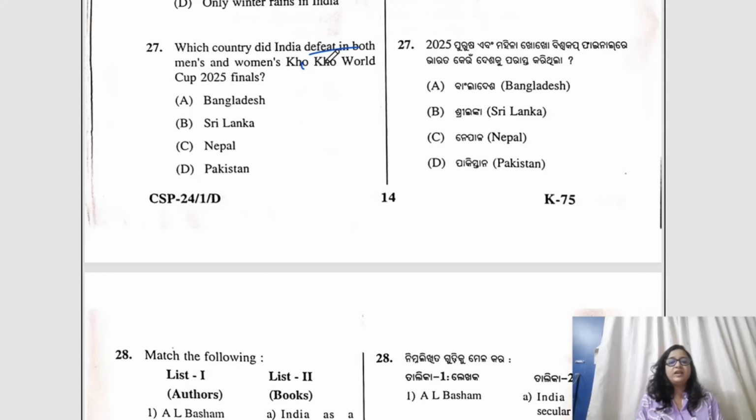Which country did defeat India in both men's and women's Kho-Kho World Cup 2025 finals? So what would be the correct answer? A news from sports. This would be Nepal. Nepal. So India was very good in its form this time, and India defeated Nepal in both the men's and women's finals of Kho-Kho World Cup in 2025. This was the inaugural session. The first Kho-Kho World Cup was held and India defeated Nepal in both of them.